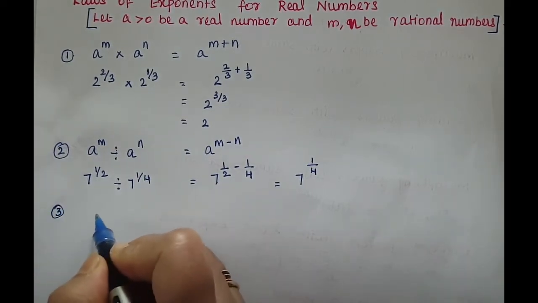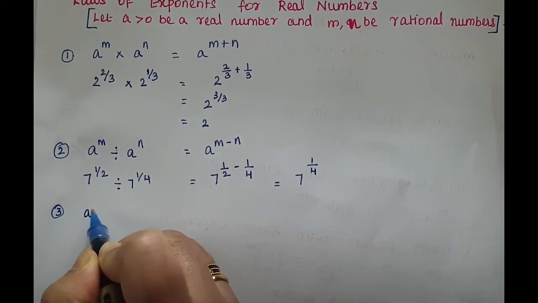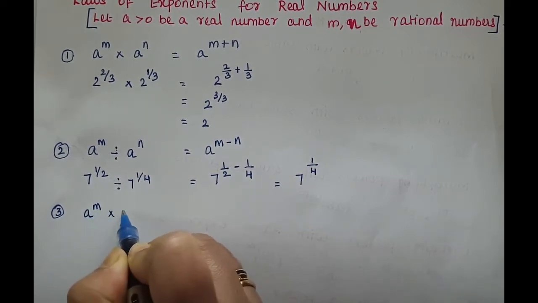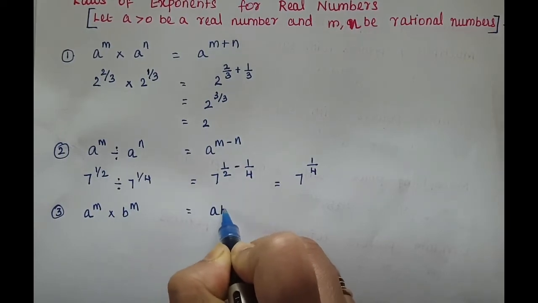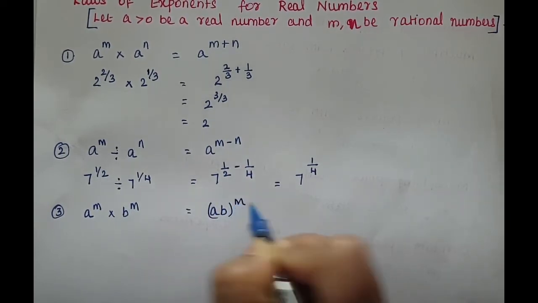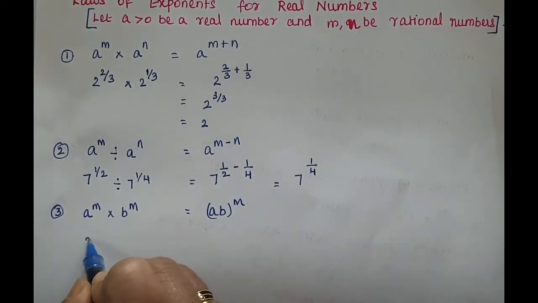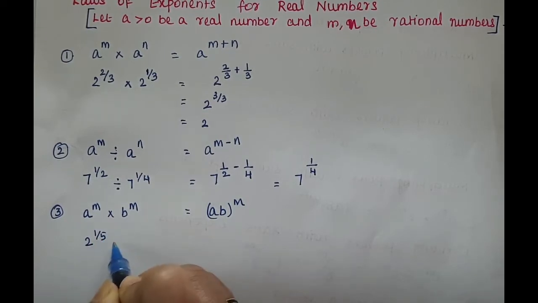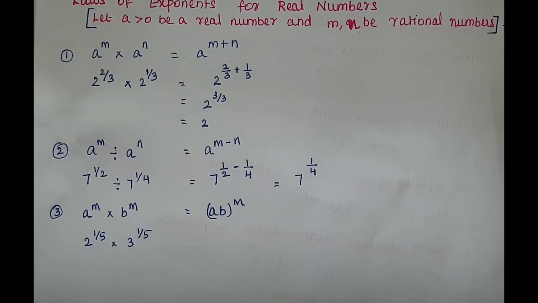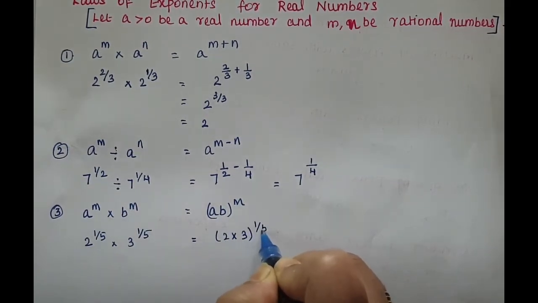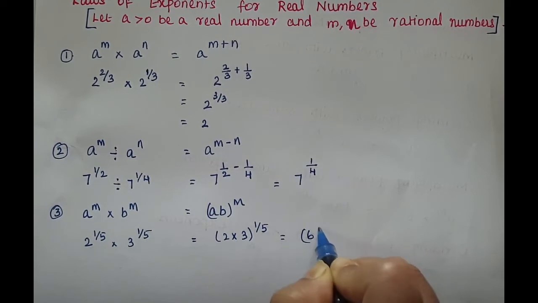point, a to the power of m into b to the power of m equal to ab the whole power m. For example, 2 to the power of 1 by 5 into 3 to the power of 1 by 5. Here the bases are different, powers are same. So 2 into 3 the whole power 1 by 5, which is equal to 6 to the power of 1 by 5.